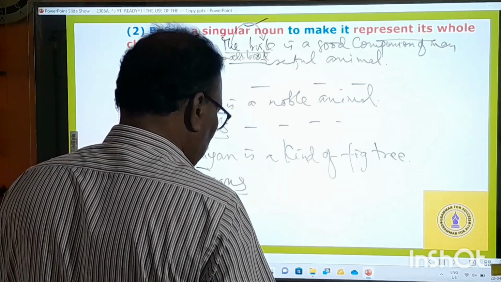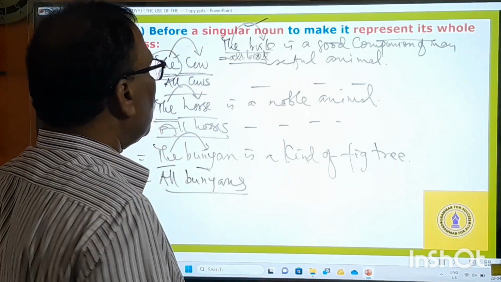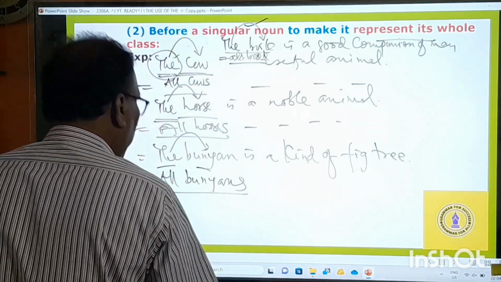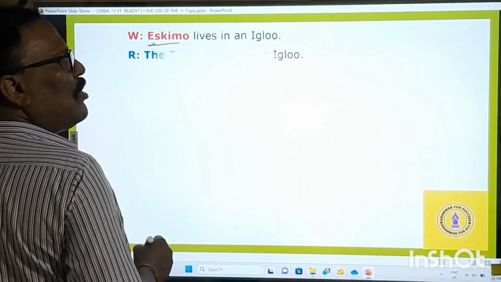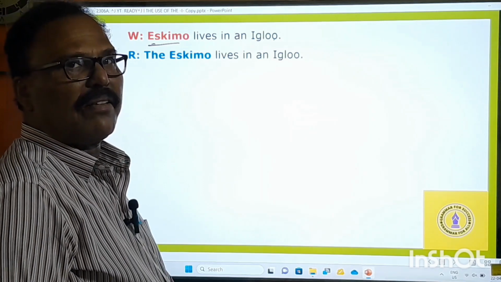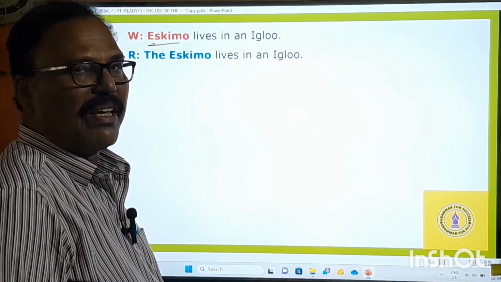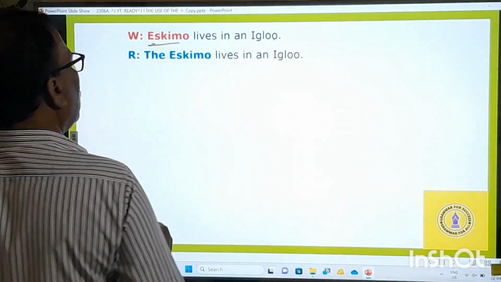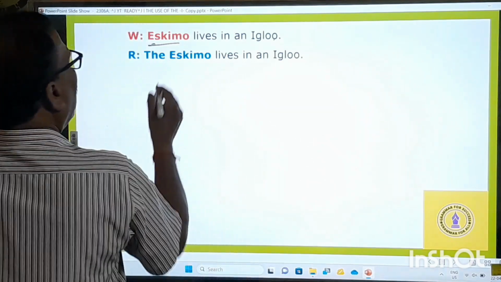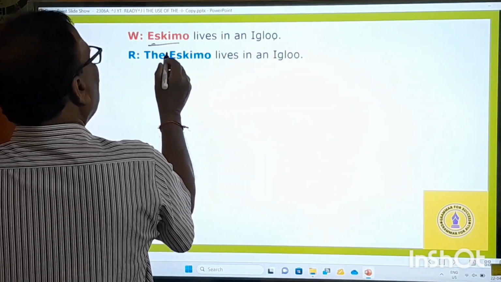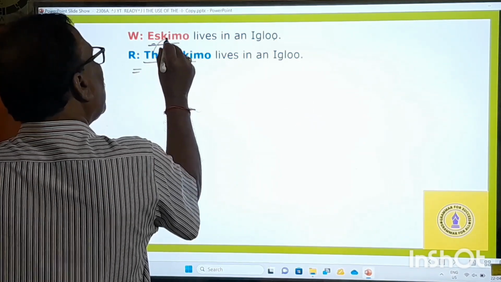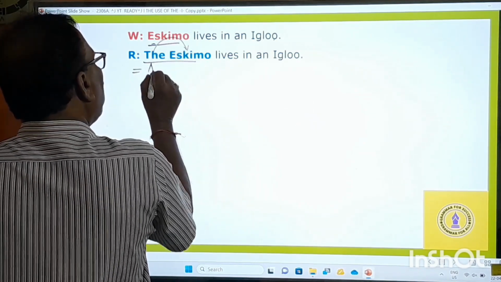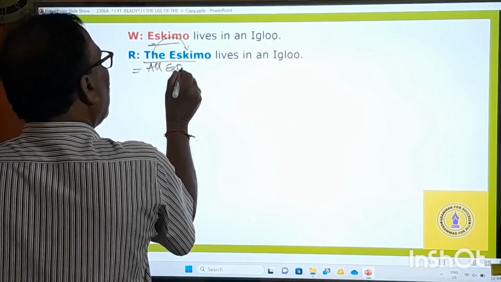And let us go and see the questions that are likely to be given in the examination. Eskimo means one who lives at the polar regions. Okay, so he's called an Eskimo. Here "Eskimo lives in an igloo" is wrong, because "the Eskimo" means this "the" represents his whole class, and that's why it means all Eskimos.